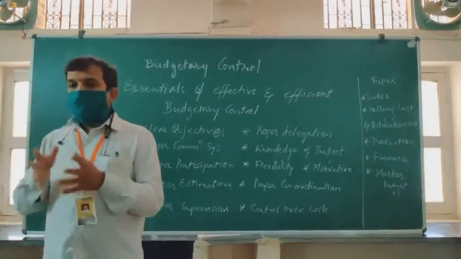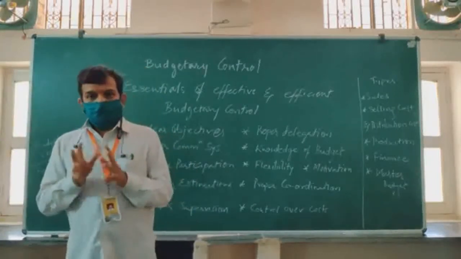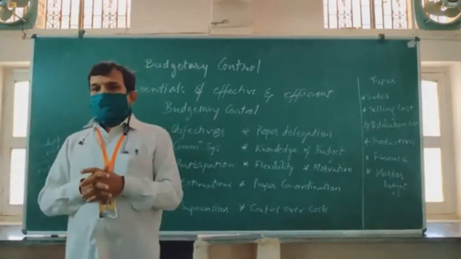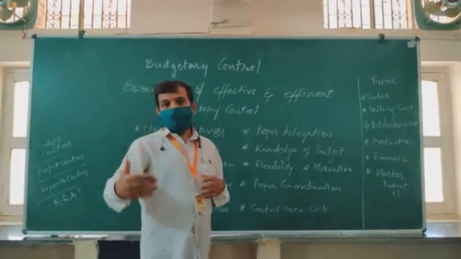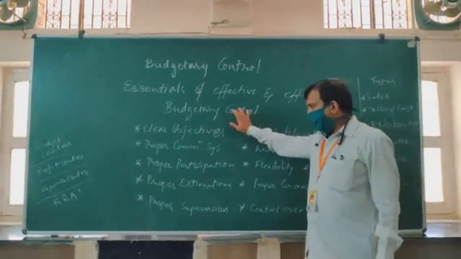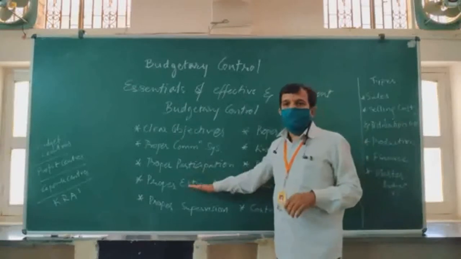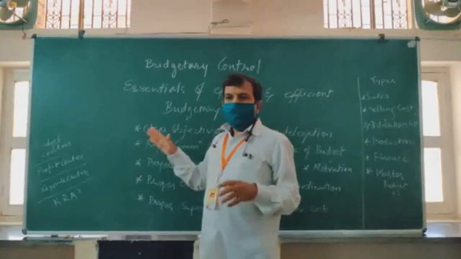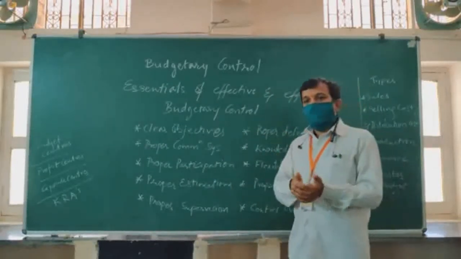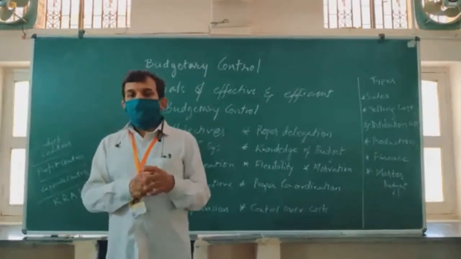If you are very focused only on cost and say cut the cost, cut the cost, cut the cost, employees will not be motivated. If you tell them increase revenue and then we will also increase the cost, we are flexible with the cost, then that can have a positive impact on the employees. So an element of motivation must always be there in the budgetary control methods. Then proper estimation. This is where many organizations fail. We plan one thing and then when we go to implementation, we see that the costs we had estimated are different from what we had thought would be the cost.